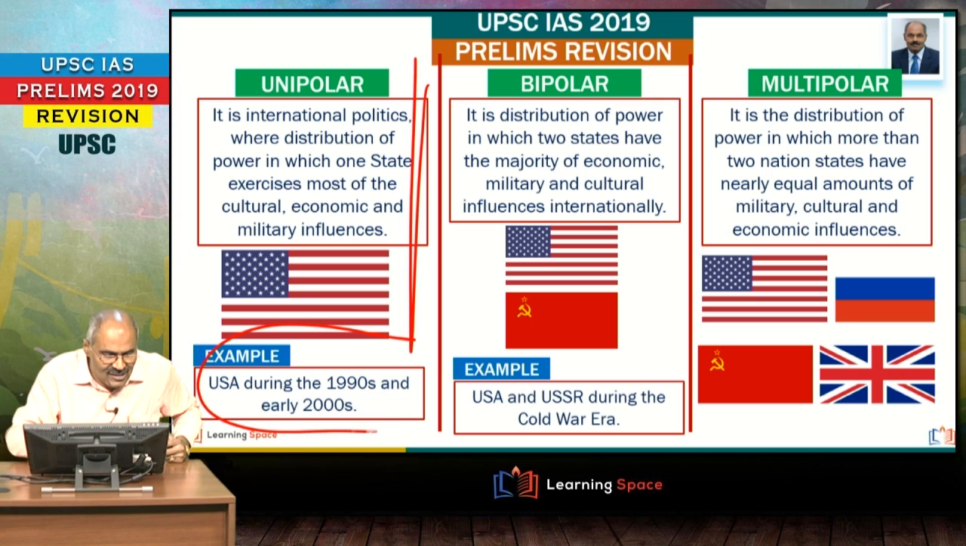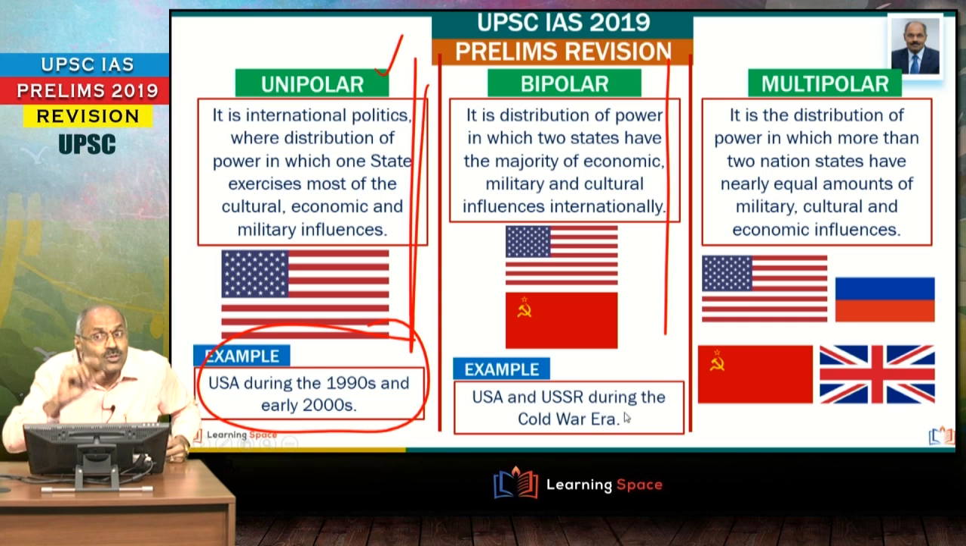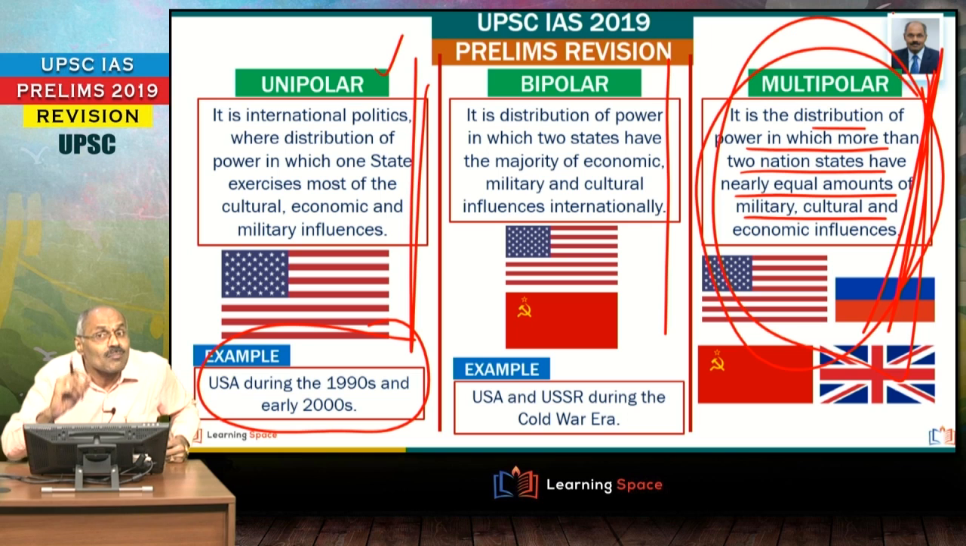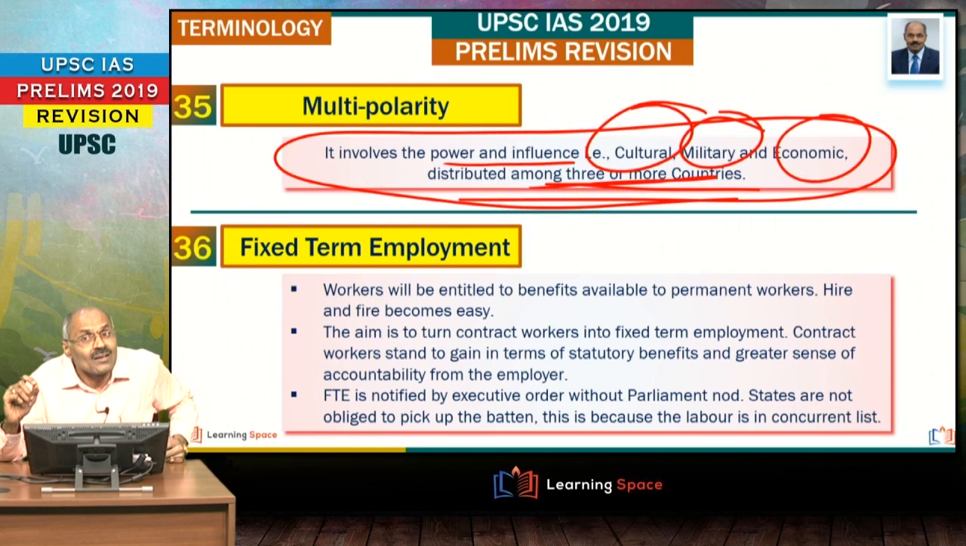Unipolar. The United States of America during the 1990s, that means after the collapse of the USSR, was considered an example of unipolar, and bipolar during the Cold War era between USA and USSR. These two were considered as two poles. It was a bipolar era. And multipolar is the distribution of power in which more than two nation states have nearly equal amounts of military, cultural and economic influence. Then you call it multipolar. Very, very important, right?